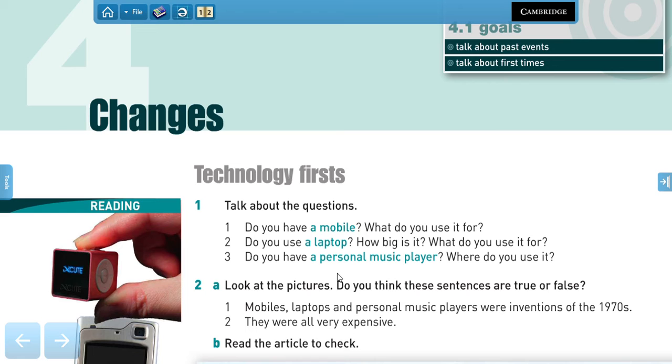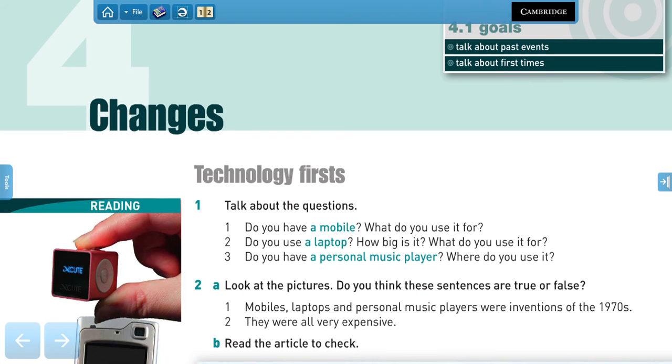Now, last one. Do you have a personal music player? Where do you use it? I'm sorry. So do you have one? Are they very common, or do you listen to music on your phone maybe? If you have a personal music player, where do you use it? At home? Or when you're traveling somewhere?